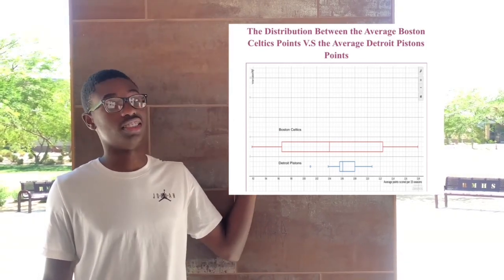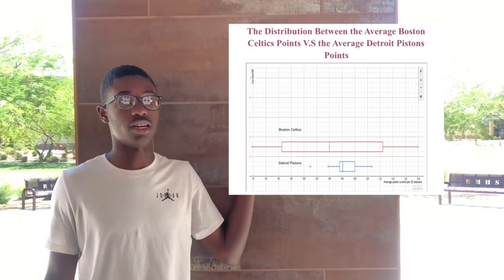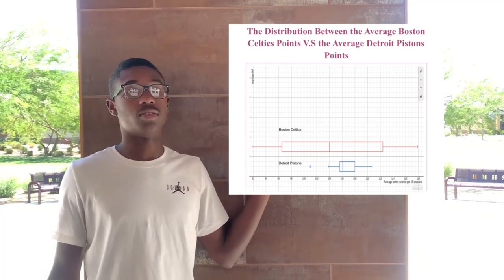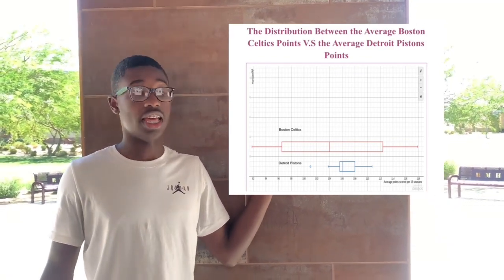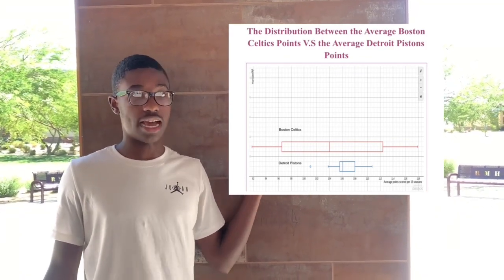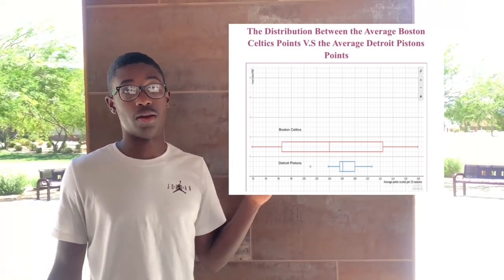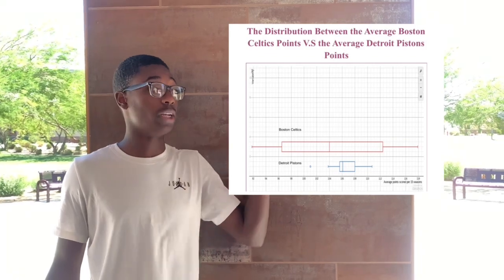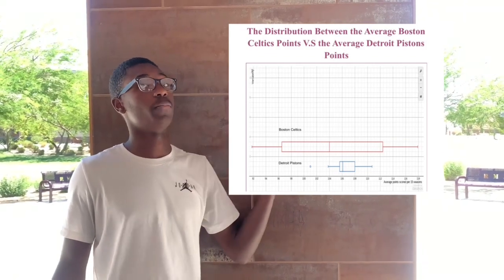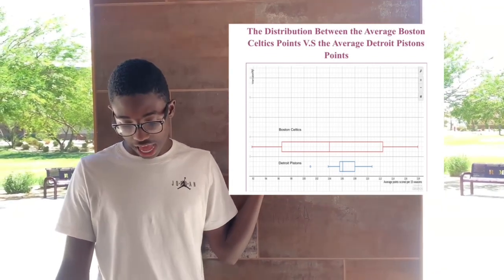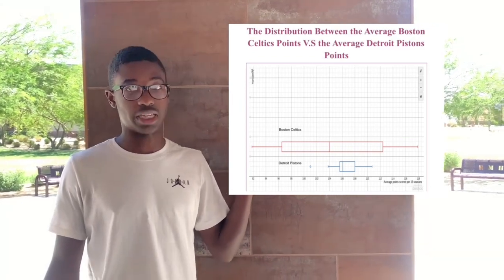It appears that the Boston Celtics are roughly symmetrical because the mean and median are roughly about the same. Whereas we have the Detroit Pistons that are about skewed right with an outlier. The modes are not shown and they are not given, but there is a gap. There appears to be no gaps in the Boston Celtics, but there appears to be a gap in the Detroit Pistons at 91.2 points per game.